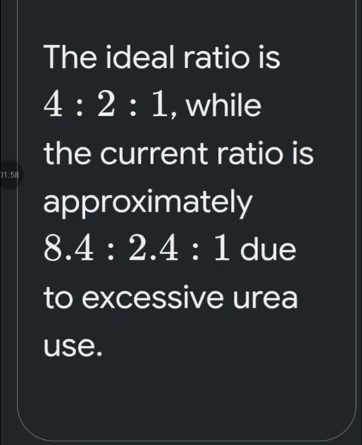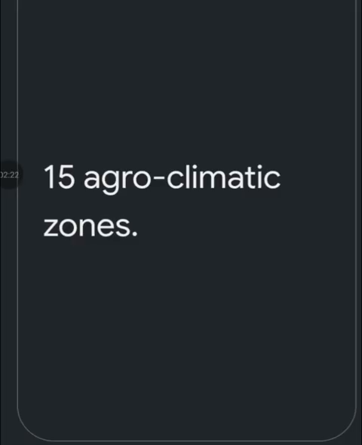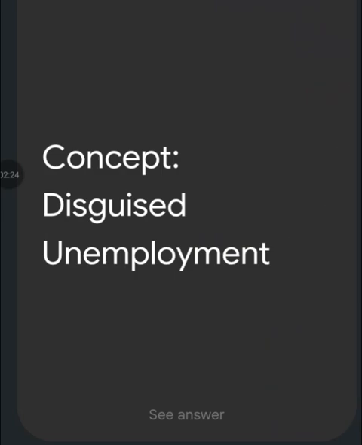What is the ideal ratio for nitrogen, phosphorus and potassium in soil compared to the current skewed ratio in many parts of India? That is 4:2:1. That is the ideal ratio. But the current ratio is 8.4:2.4:1 due to excessive urea use. Into how many agroclimatic zones has India been divided for scientific farming purposes? That is 15 agroclimatic zones.